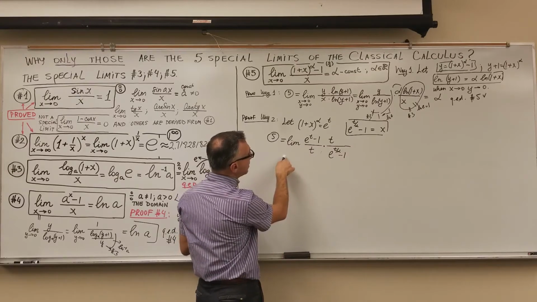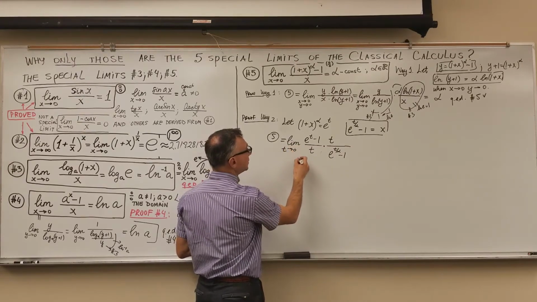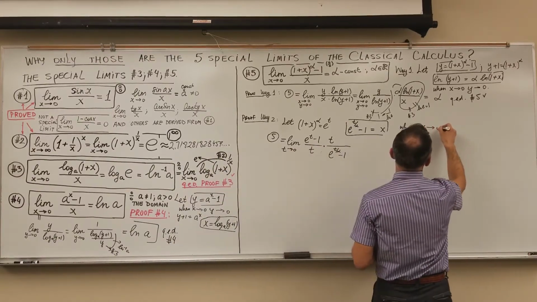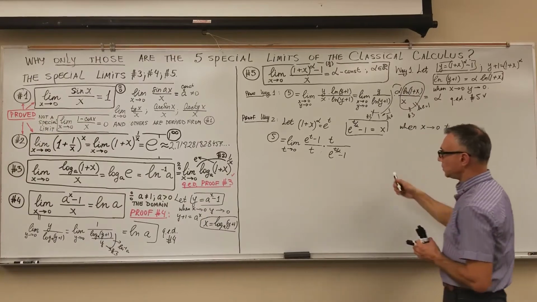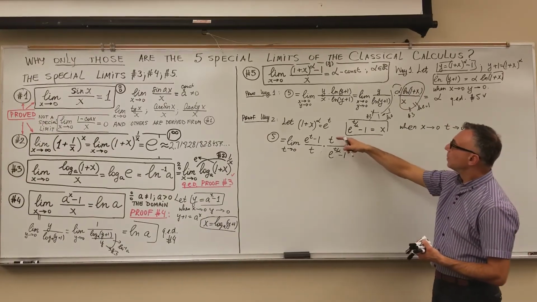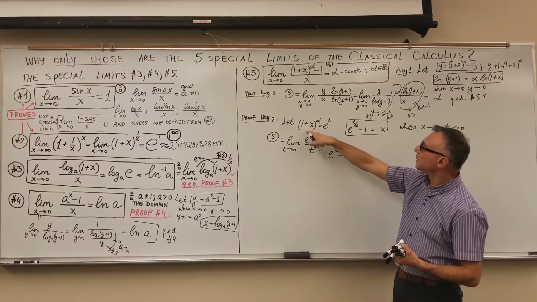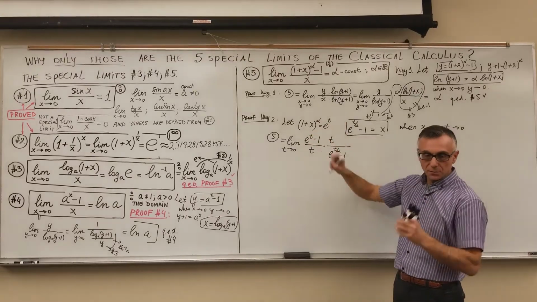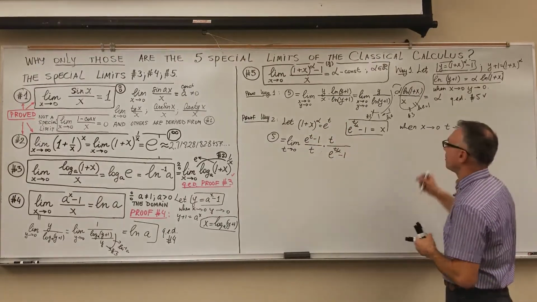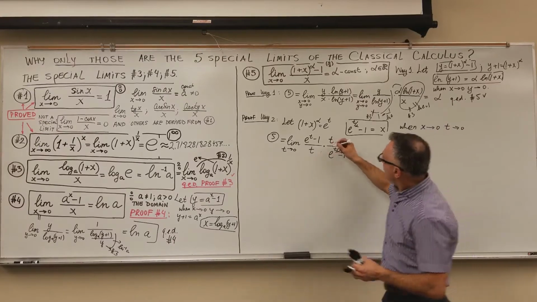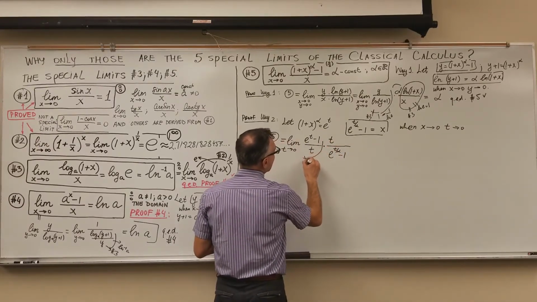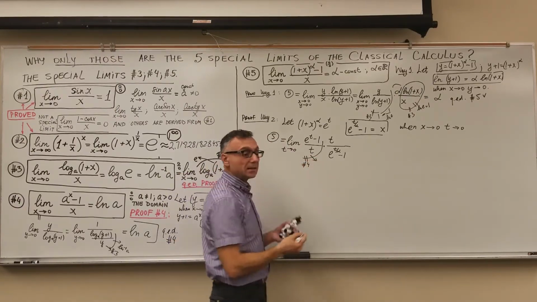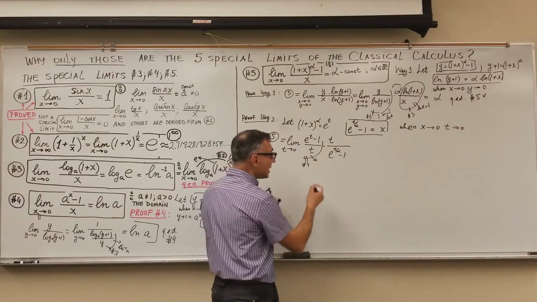I'm switching to a new variable now, variable t, which also goes to 0. We need to mention that when x goes to 0, my t also goes to 0. It's easy to see that. When x goes to 0, 1 plus 0 is 1, alpha is a constant, it's 1, so e to the t equals 1, so t goes to 0. So the first fraction is exactly the special limit number 4, and it approaches ln a. My base a is e, so ln e, which is 1.